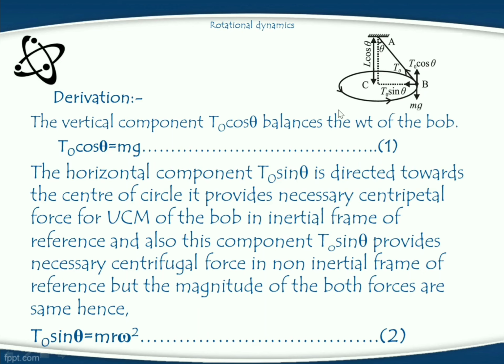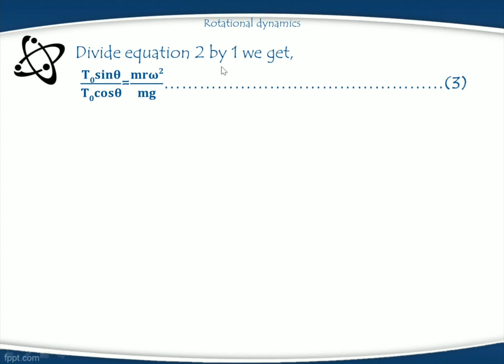And as we know already, the magnitudes of centripetal force and centrifugal force are the same. That's why we can write T0 sin theta is equal to m r omega square. It is equation number 2. Then divide equation 2 by 1. We get T0 sin theta upon T0 cos theta is equal to m r omega square divided by mg.